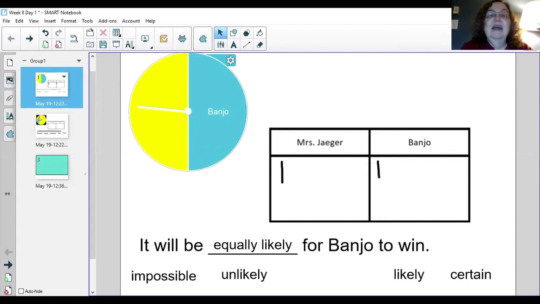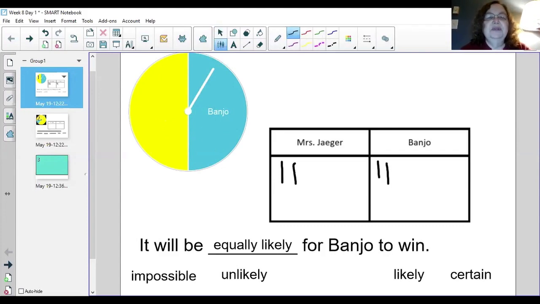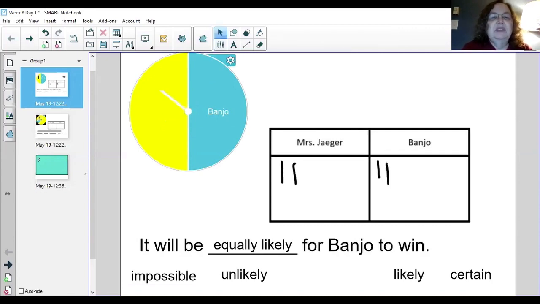I win, yay. Let's spin again. Banjo wins. Wonderful. Oh, this is for the win. Spin it one more time. Who wins? Oh no, Banjo wins again.